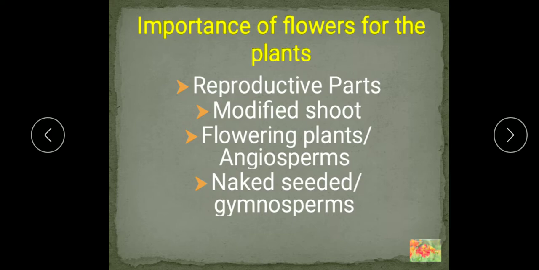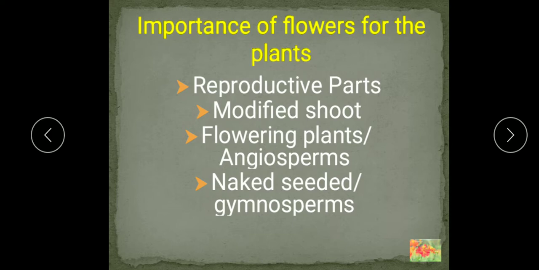So what is the flower? Flower is the reproductive part of a plant, and a flower is a modified shoot. Yes, this is the part of modified shoot in which the leaves are modified into the floral whorls, or the floral parts. So what is a flower? Modified shoot in which the leaves are modified into the floral parts.